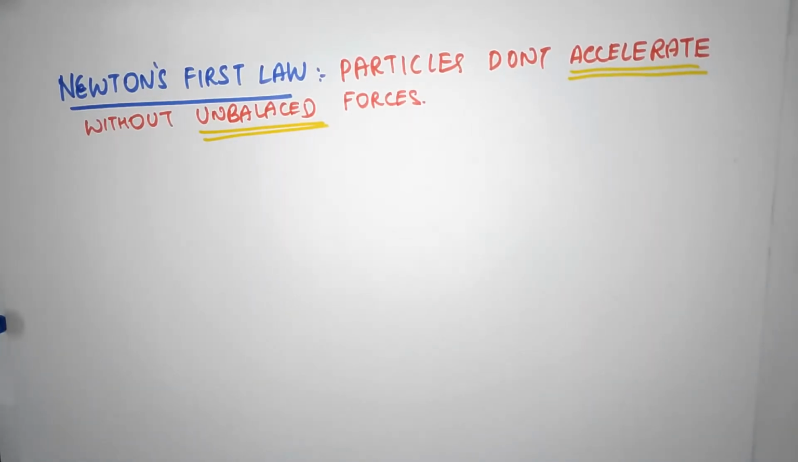For example, right now, on me, there are no unbalanced forces. Every force is balanced. There's a gravitational force downwards. The chair is pushing me up with a normal force. So the total force acting on me is 0. Therefore, I'm not going to accelerate. It does not mean I'm not moving.